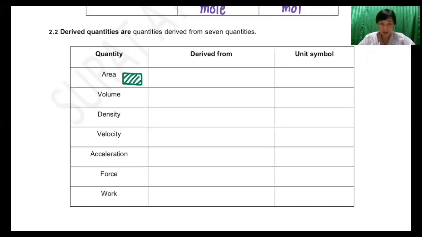The area of any square or rectangle we can calculate using this equation: it is equal to width multiplied with length, and width and length we measure in meters.